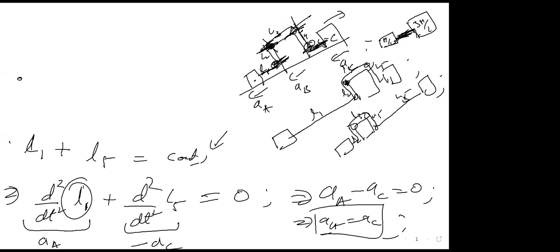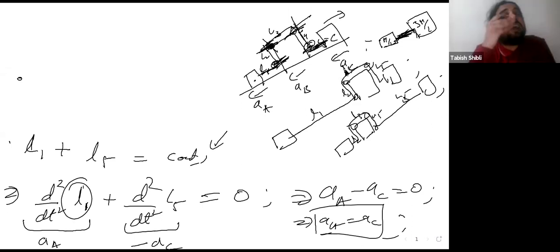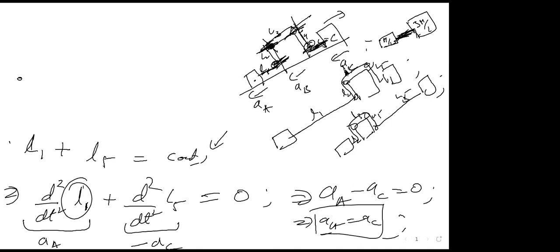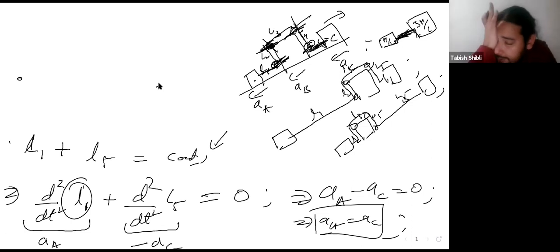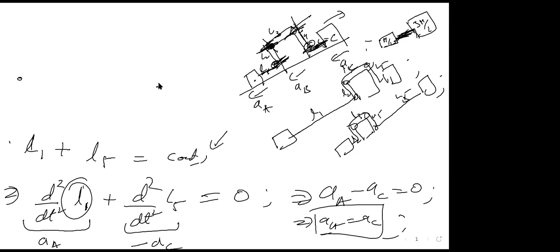And sir, one more thing: is the acceleration of body B not equal to A or C just because we have pulleys around it? Actually, I'd have to think about that, because it's not only the pulley, right? It's also the friction. Friction was just between C and that surface. Essentially the friction is creating an asymmetry in the system. It's breaking the symmetry. No, it's just because of the pulley.